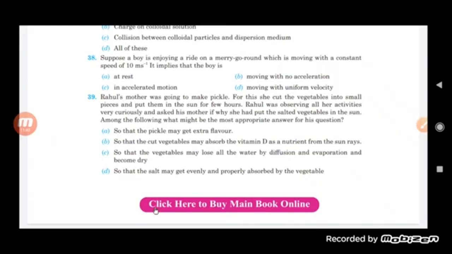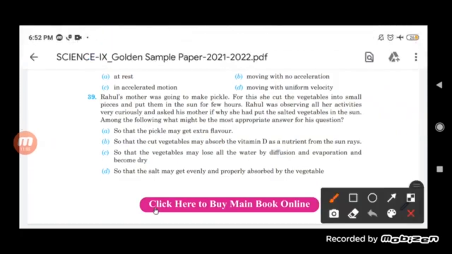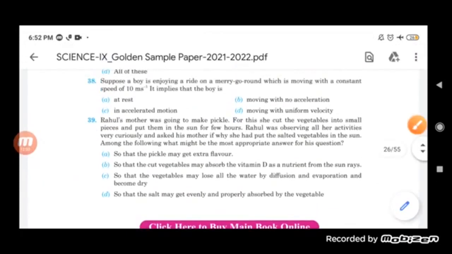We can say it is actually in accelerated motion, because although it is moving with a constant speed of 10 meters per second, the direction keeps on changing, due to which the body is said to be accelerated. So the correct option is accelerated motion. It keeps on accelerating there.